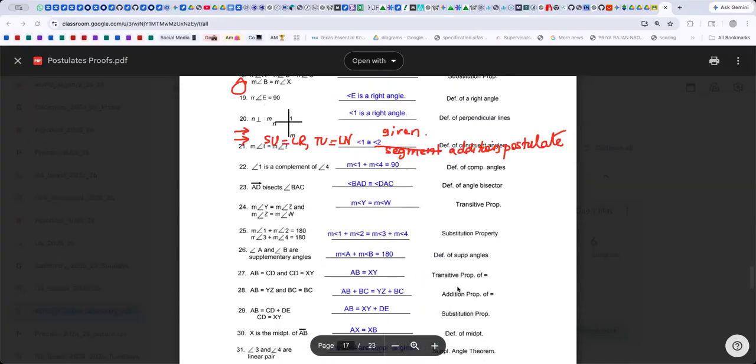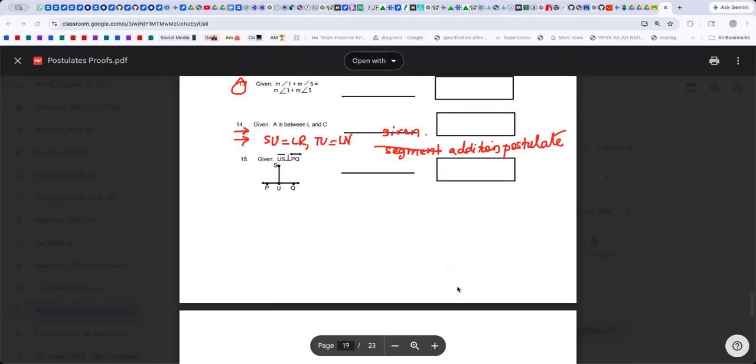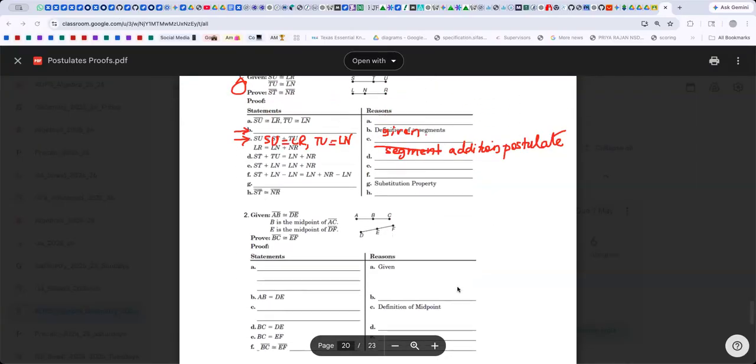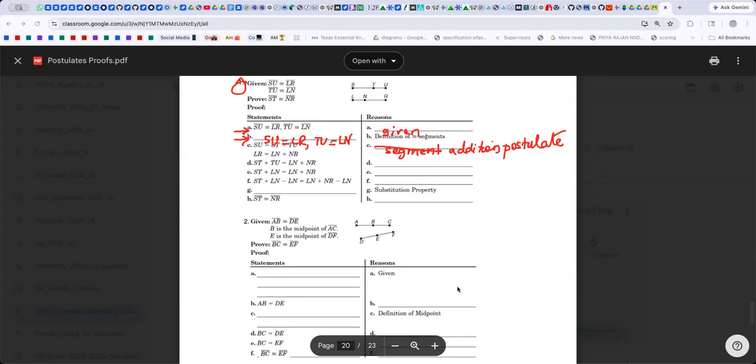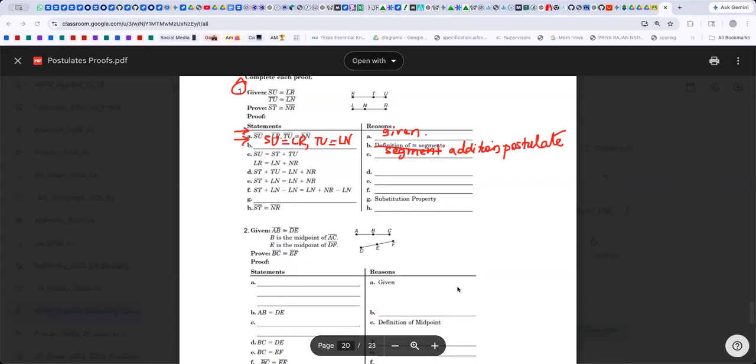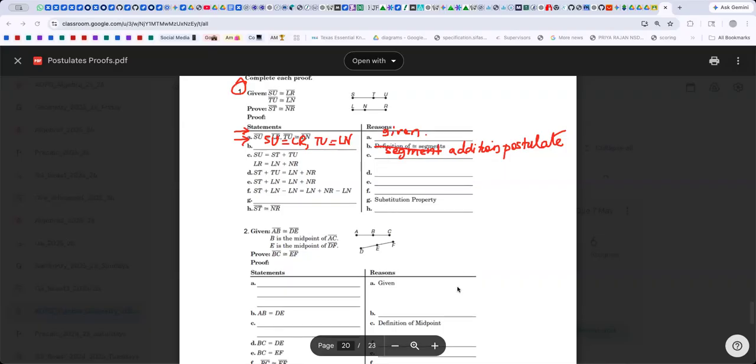Okay, so let's see. Where were we? Go ahead. So that is segment addition postulate. After that, what happened? ST plus TU will be equal to LN plus NR. I didn't understand. ST plus LN equals LN plus NR. Okay, wait, let's see.